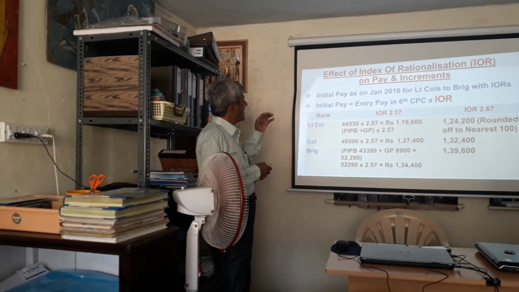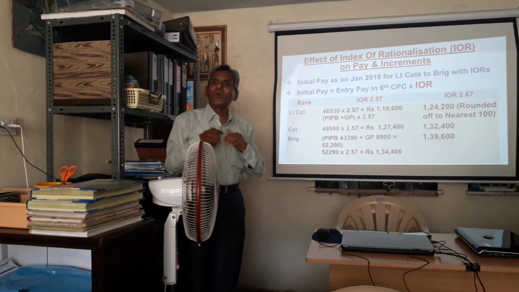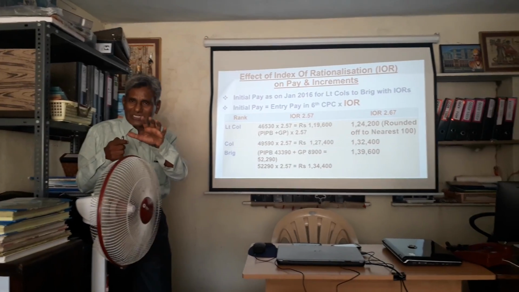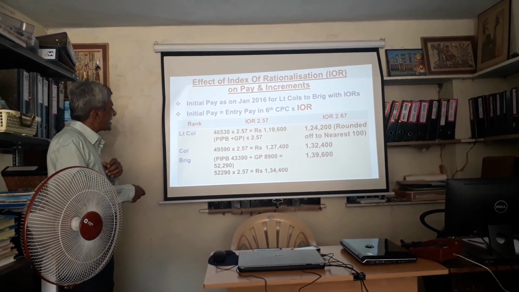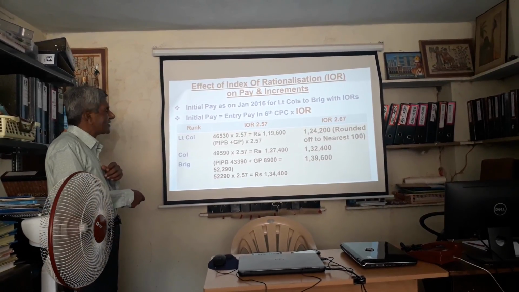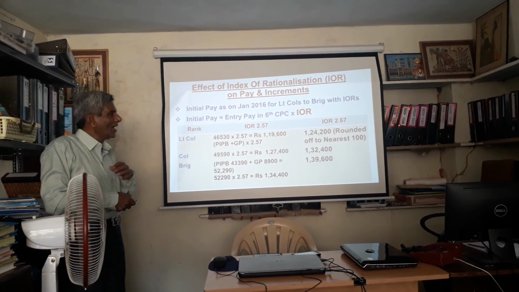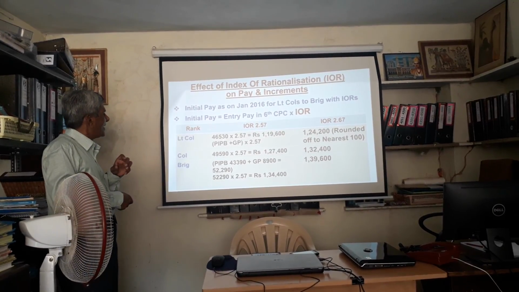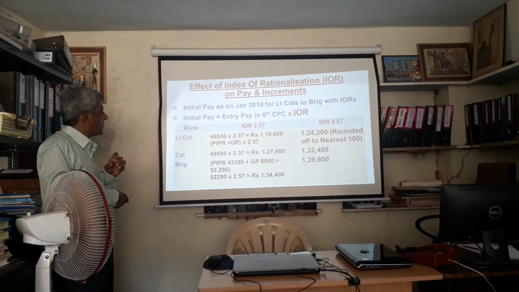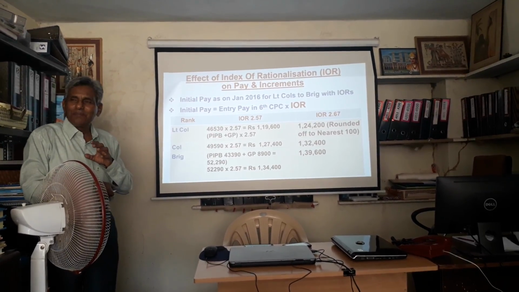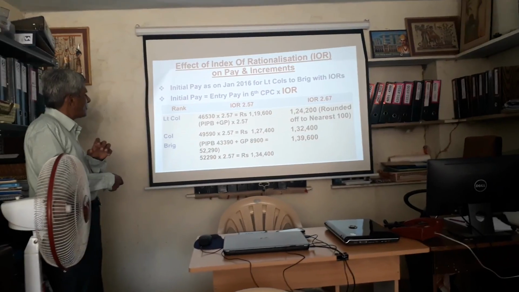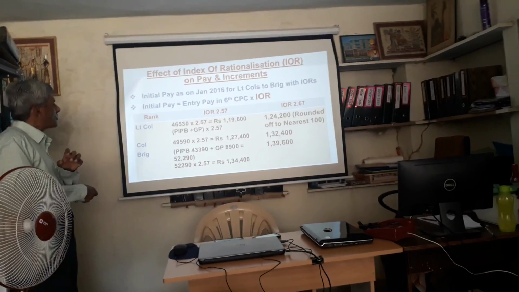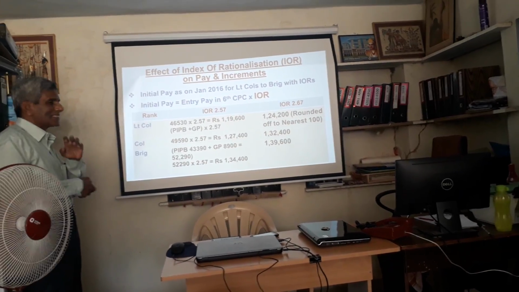Next. Now let us understand the effect of IOR for the serving soldiers. Earlier, when the IOR of a serving lieutenant colonel was fixed at 2.57, how was the entry pay calculated? Entry pay is nothing but your pay in pay band and grade pay in the 6th CPC of a lieutenant colonel.